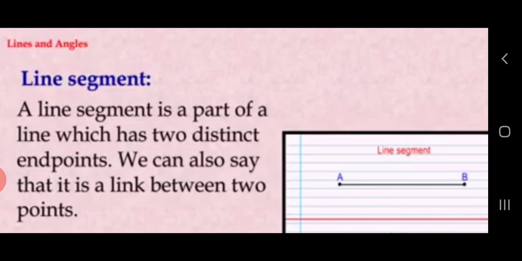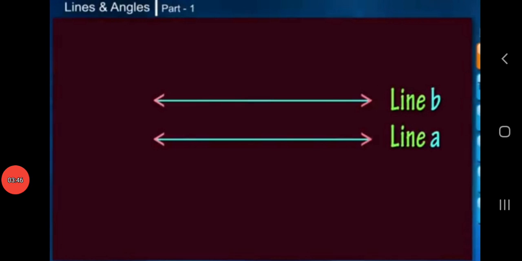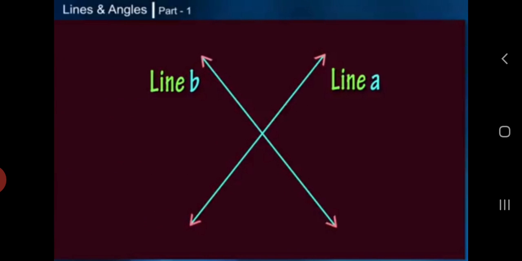We can also say that it is a link between 2 points. See the picture. There are two lines, line A and line B. When these two lines intersect or meet each other at one point only, the lines are called intersecting lines. And the point at which these lines intersect is called their point of intersection. Here the intersecting lines are line A and line B.